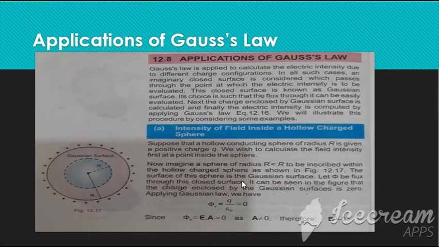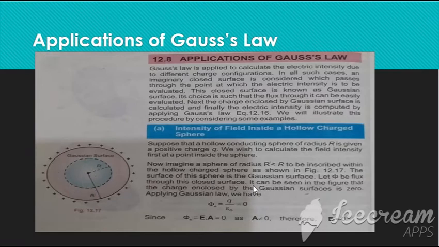The surface of this sphere is the Gaussian surface, and this dotted line surface is the imaginary surface. Let phi be the flux through this surface. Flux means the number of electric field lines passing through an element of area, passing through this Gaussian surface.